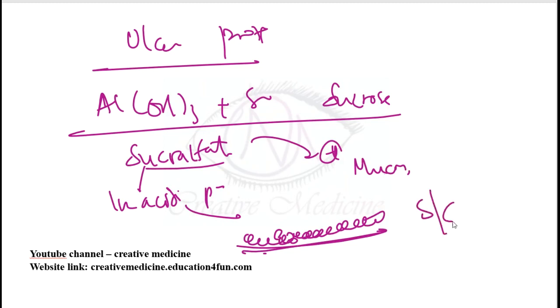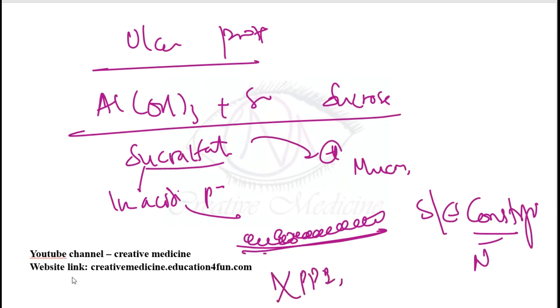The main side effect of sucralfate is constipation. It also causes nausea, and aluminium toxicity is also seen due to sucralfate. If you look at interactions, it should never be given with proton pump inhibitors, and it also decreases the absorption of digoxin, tetracyclines, ketoconazole and fluoroquinolones.